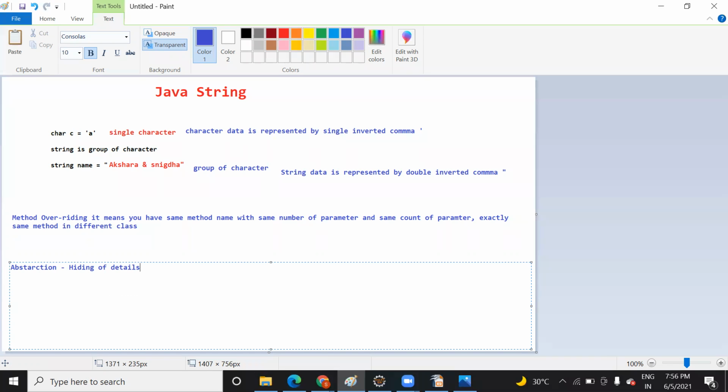In the last class I said encapsulation is also hiding of detail, but there you use access specifiers and visibility modes, remember? So visibility mode is used to make your class private, protected, or public. In abstraction you hide the unnecessary detail, and you achieve it with the help of the abstract keyword.